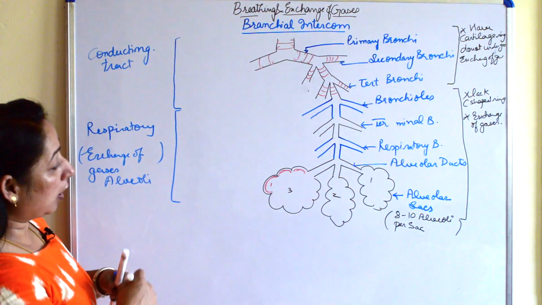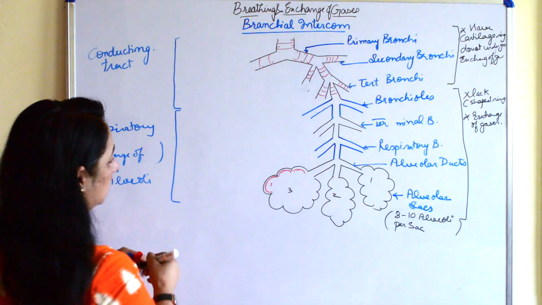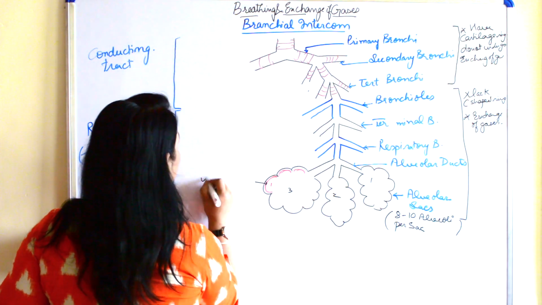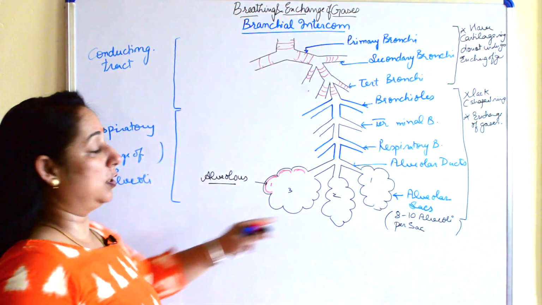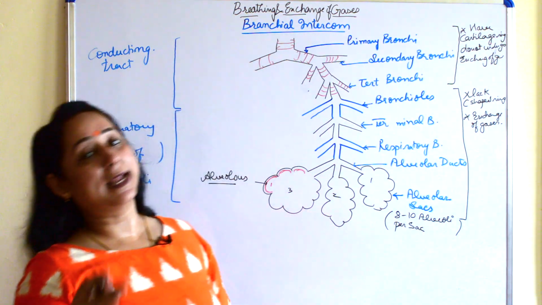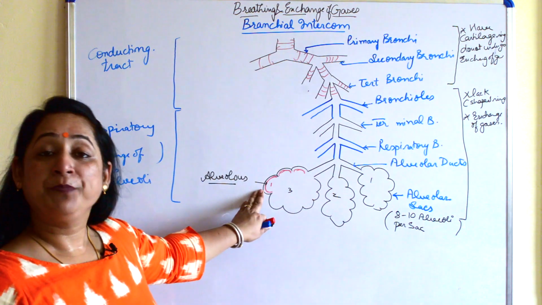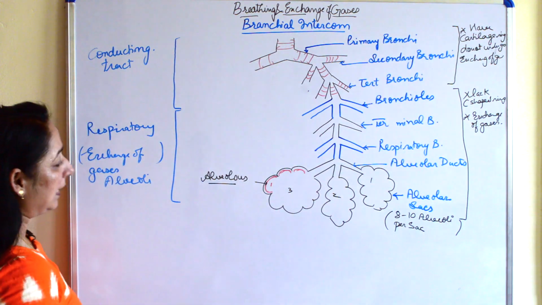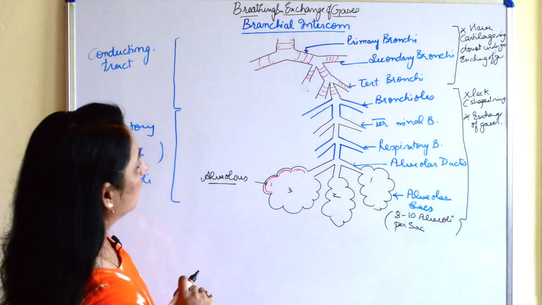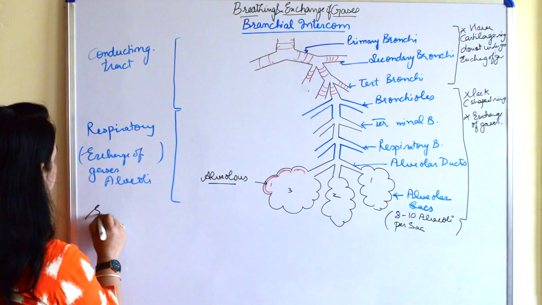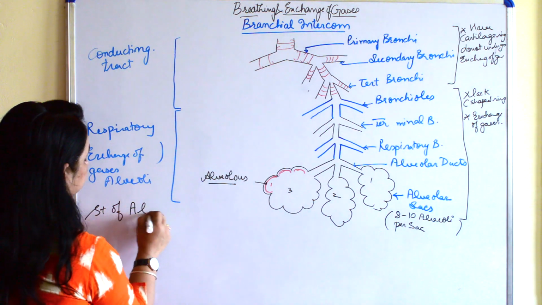Now, when we talk about the alveolus, let's write this as an alveolus. Singular is alveolus and plural is alveoli. So, 8 to 10 alveoli are present. And when we see the structure of, let's write first of all, the structure of alveolus.